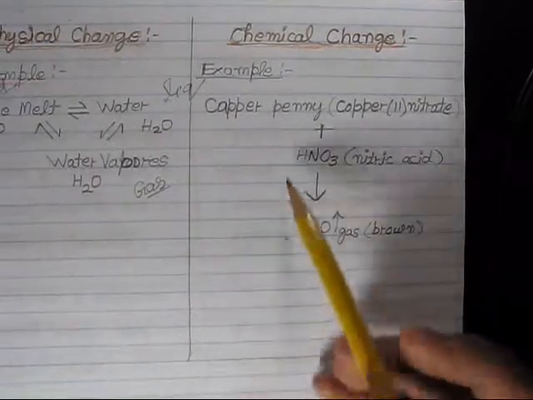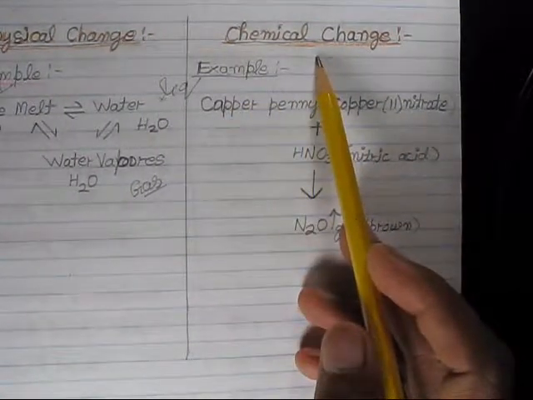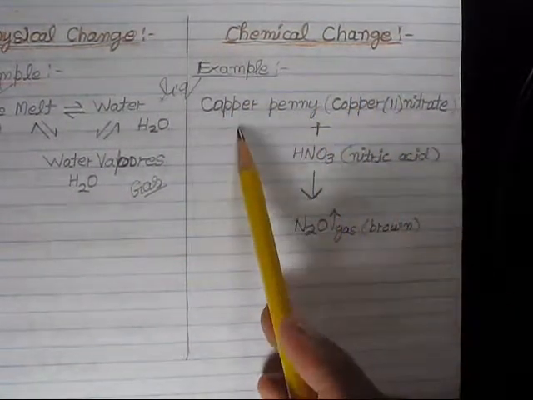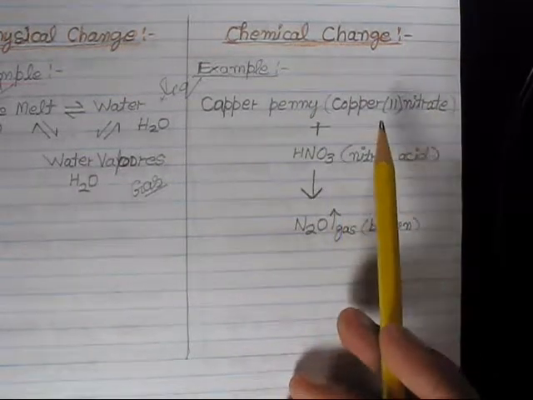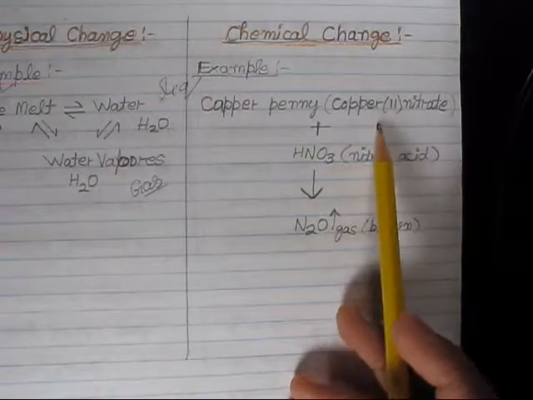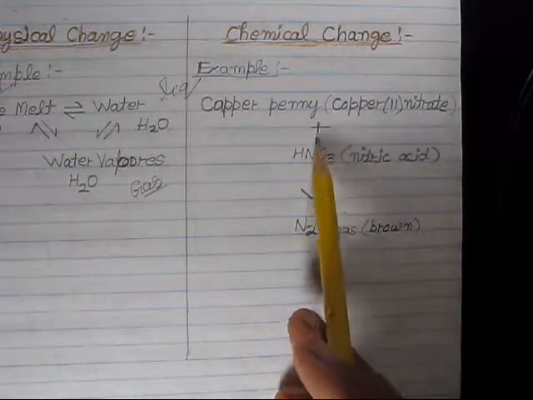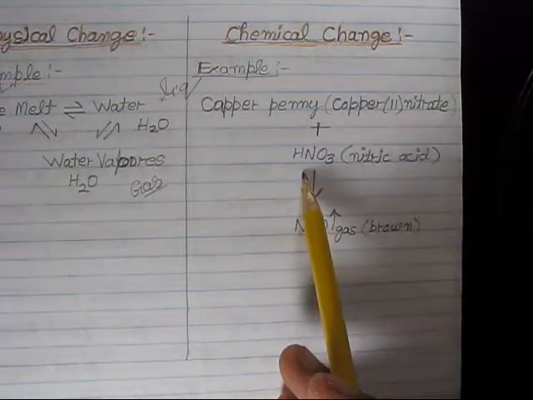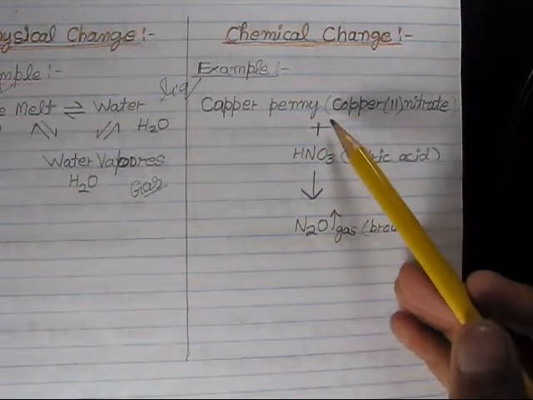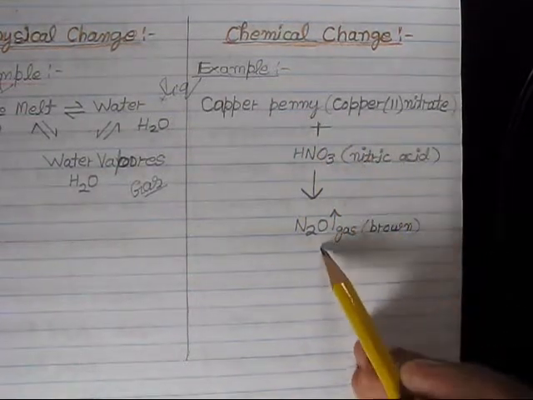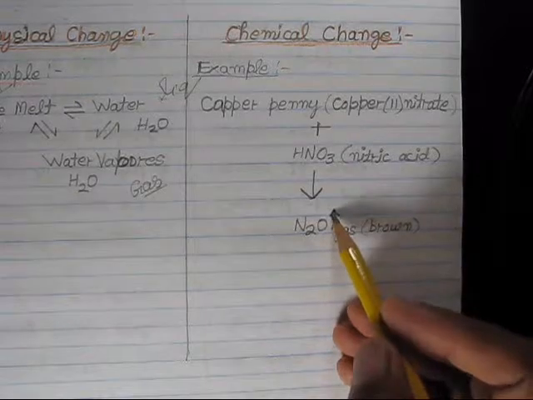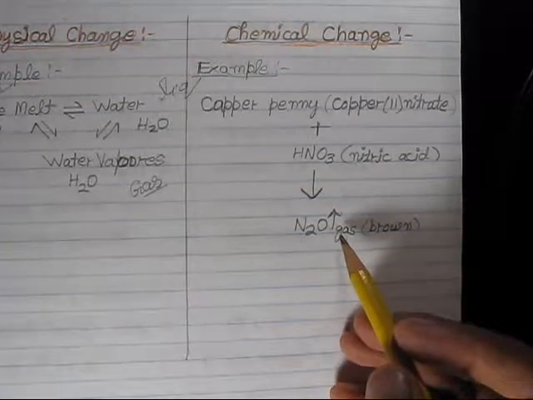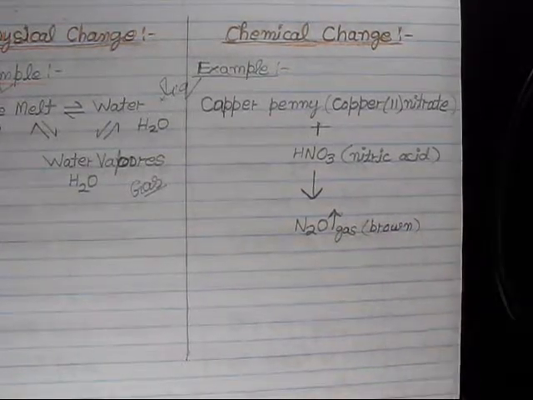Another example is for chemical change. If we have a copper painting, and we add the copper into nitric acid, which is a strong acid, it dissolves, and you can see a brown colored gas evaporate, that is N2O.